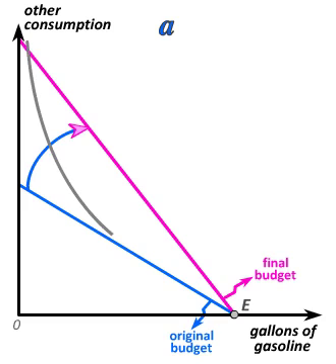To begin our analysis of substitution and income or wealth effects, we begin just as we did in Chapter 7. We start with my original indifference curve tangent to the original budget constraint. This gives us our original optimal bundle A, the bundle of gasoline and other goods consumption that we consume before the price of gasoline goes up.